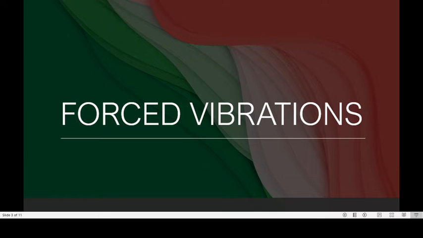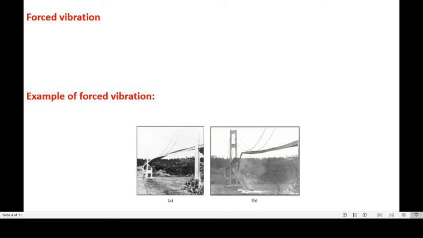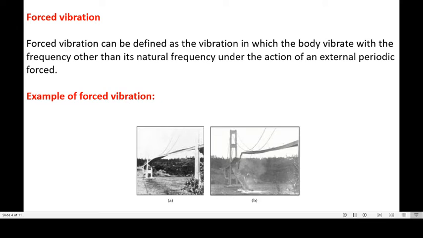Now this is the third case which is called forced vibrations. As the name suggests, we are going to apply some force, which is called an external periodic force, on the motion or on the body so that the amplitude of vibrations can be kept constant. Now forced vibration can be defined as the vibration in which the body vibrates with a frequency other than its natural frequency under the action of an external periodic force.